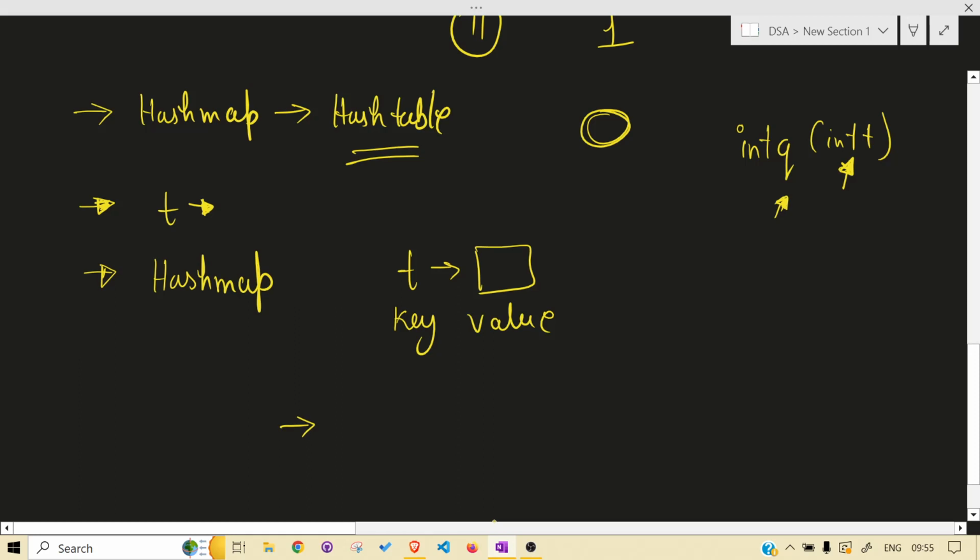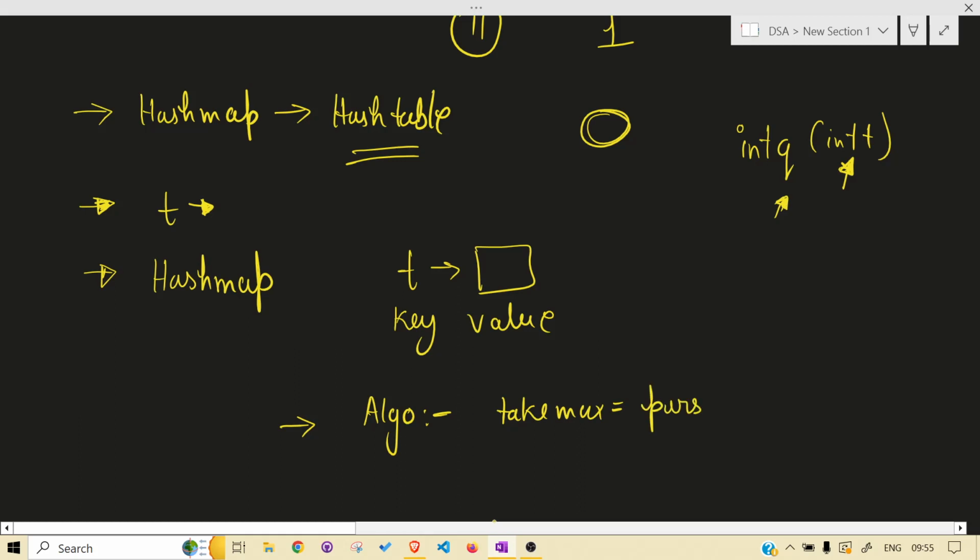A little algo: we will take a max. For the initial condition, take person 0, because person 0 will be the max for that first iteration.